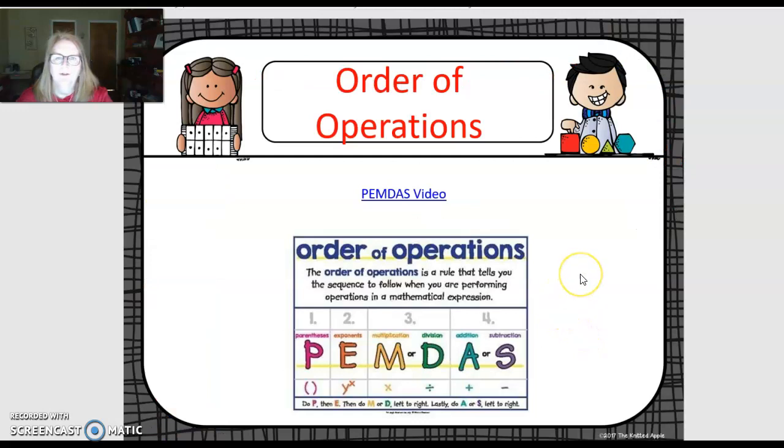So if you'll notice on the next several pages, I've given you your definitions, and sometimes I've put a video in there for you to watch. So when you go do order of operations or PEMDAS, you'll click on this video and you'll watch the video and study your graphic right here.